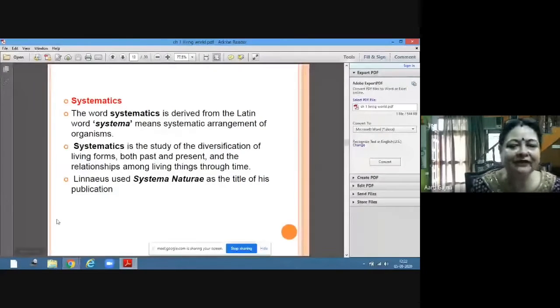So systematics is the study of the diversification of living forms, both past and present, and the relationship among living organisms through time. Among living organisms also, from reptiles, birds were evolved. So what is the similarity between birds and reptiles? So all these things you have to keep in mind in systematics. So Linnaeus used Systema Naturae as the title of his publication. The Linnaeus publication was titled Systema Naturae.